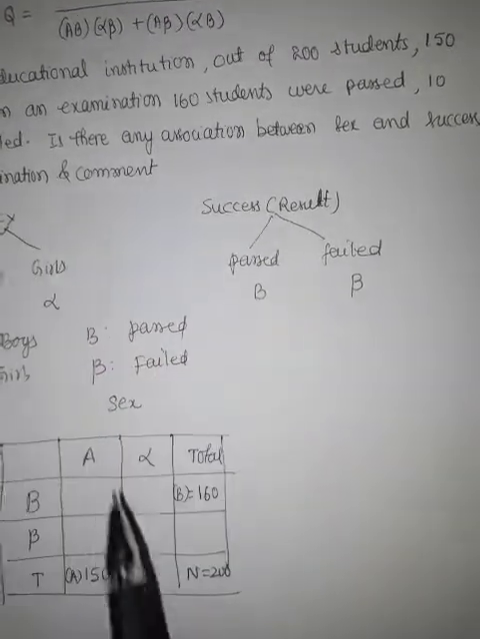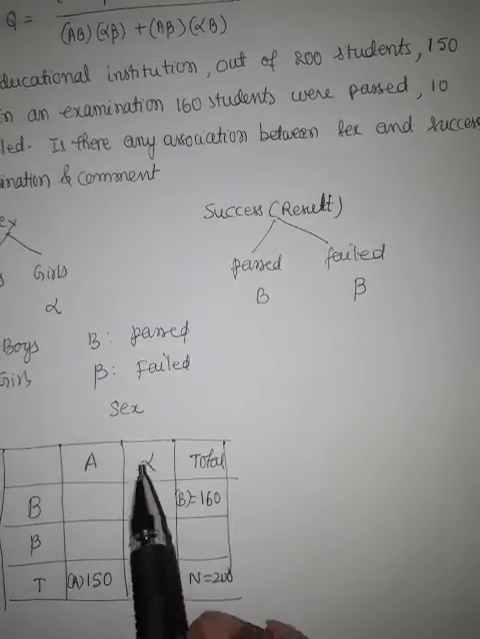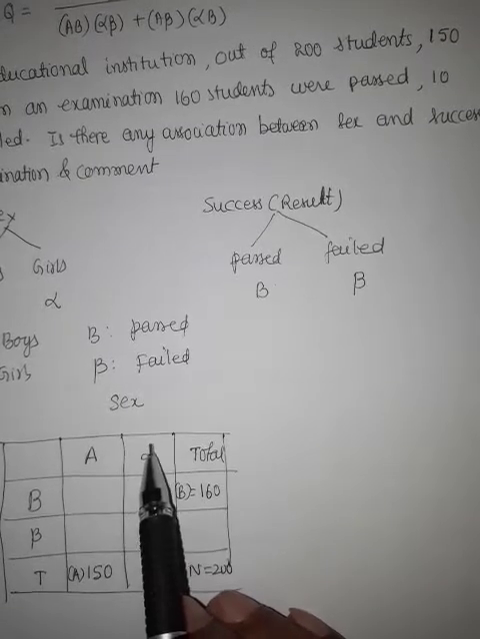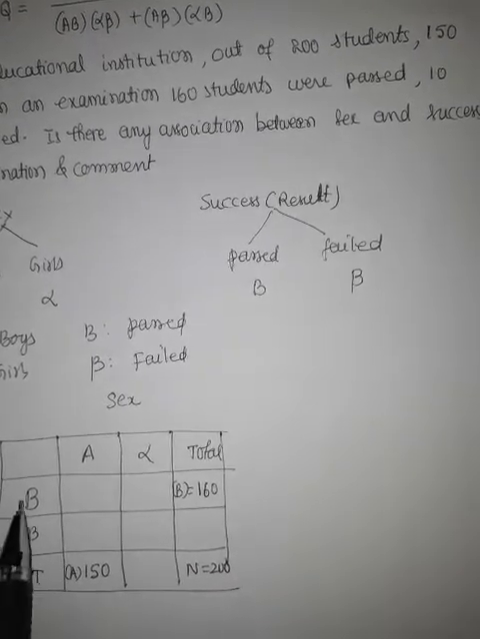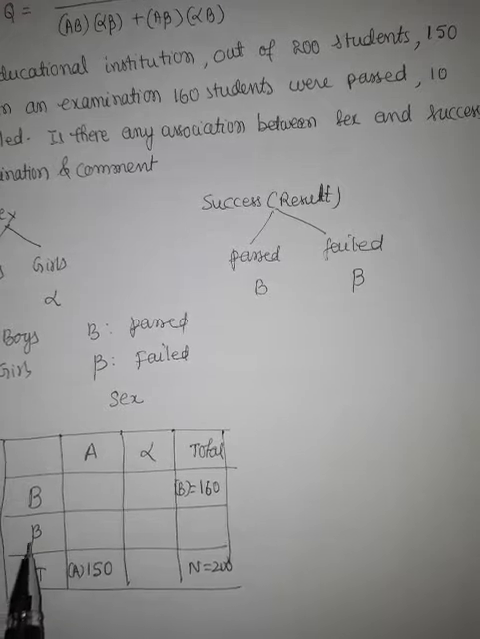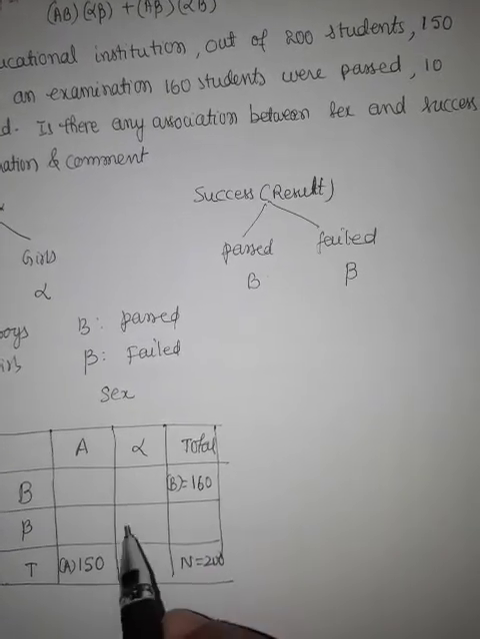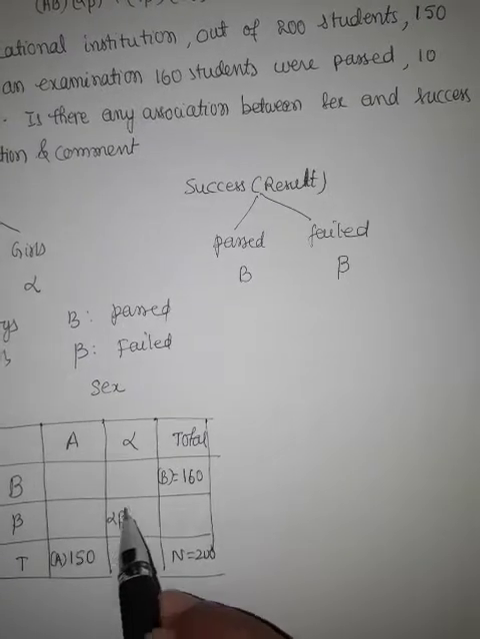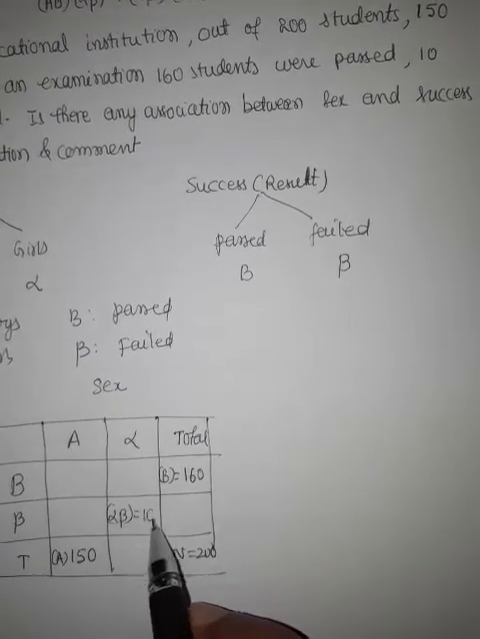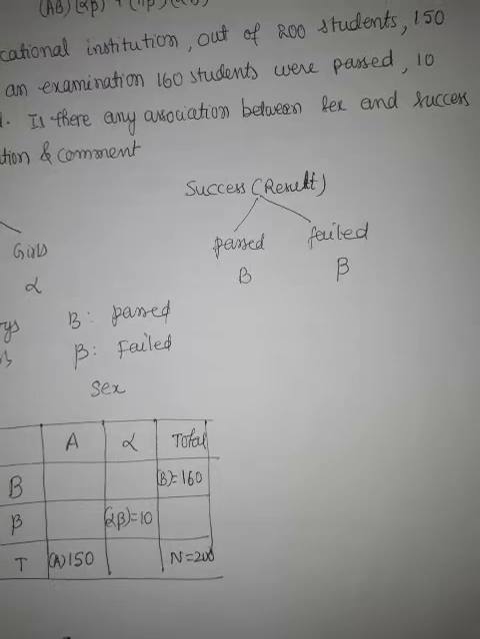10 girls had failed. So alpha is the girls, B is passed and beta is failed. So failed girls means alpha beta. Bracket alpha beta is equal to 10. So this is the data given.